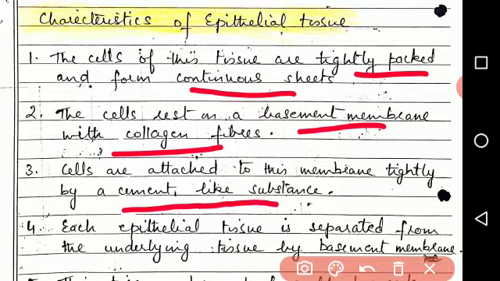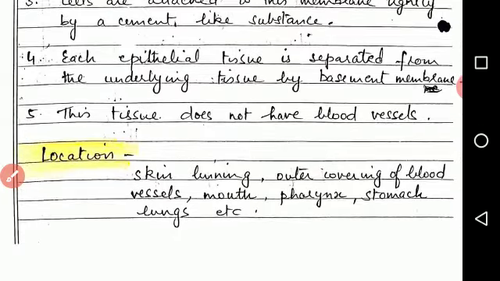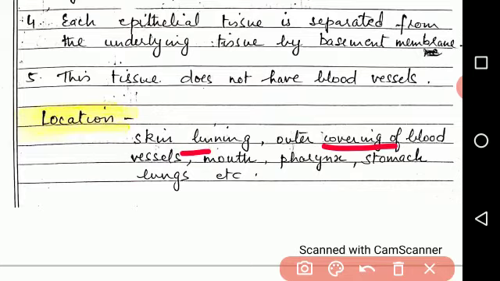Fourth, each epithelial tissue is separated from the underlying tissue by the basement membrane. Fifth, this tissue does not have blood vessels. Location: it is found in skin lining, outer covering of blood vessels, mouth, pharynx, stomach, lungs, etc.